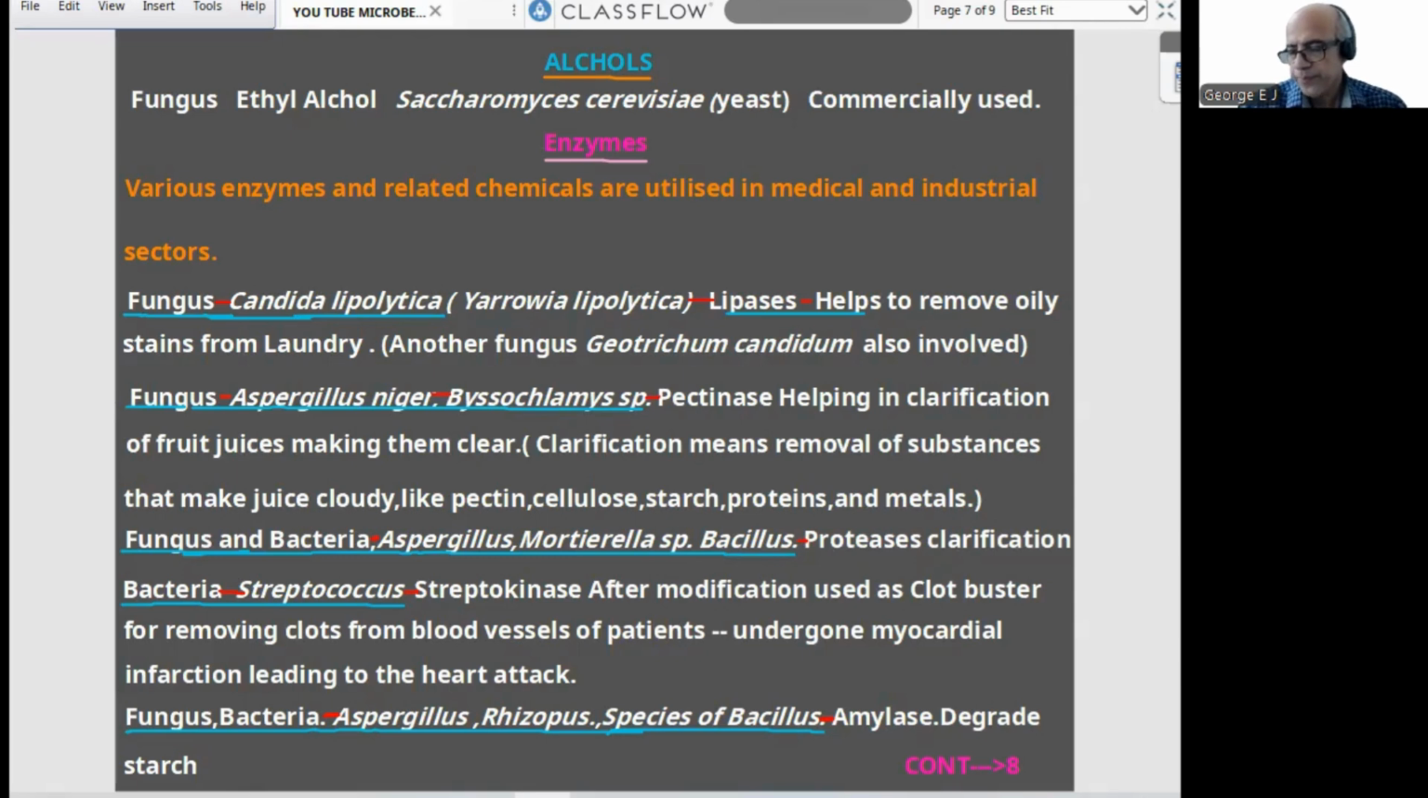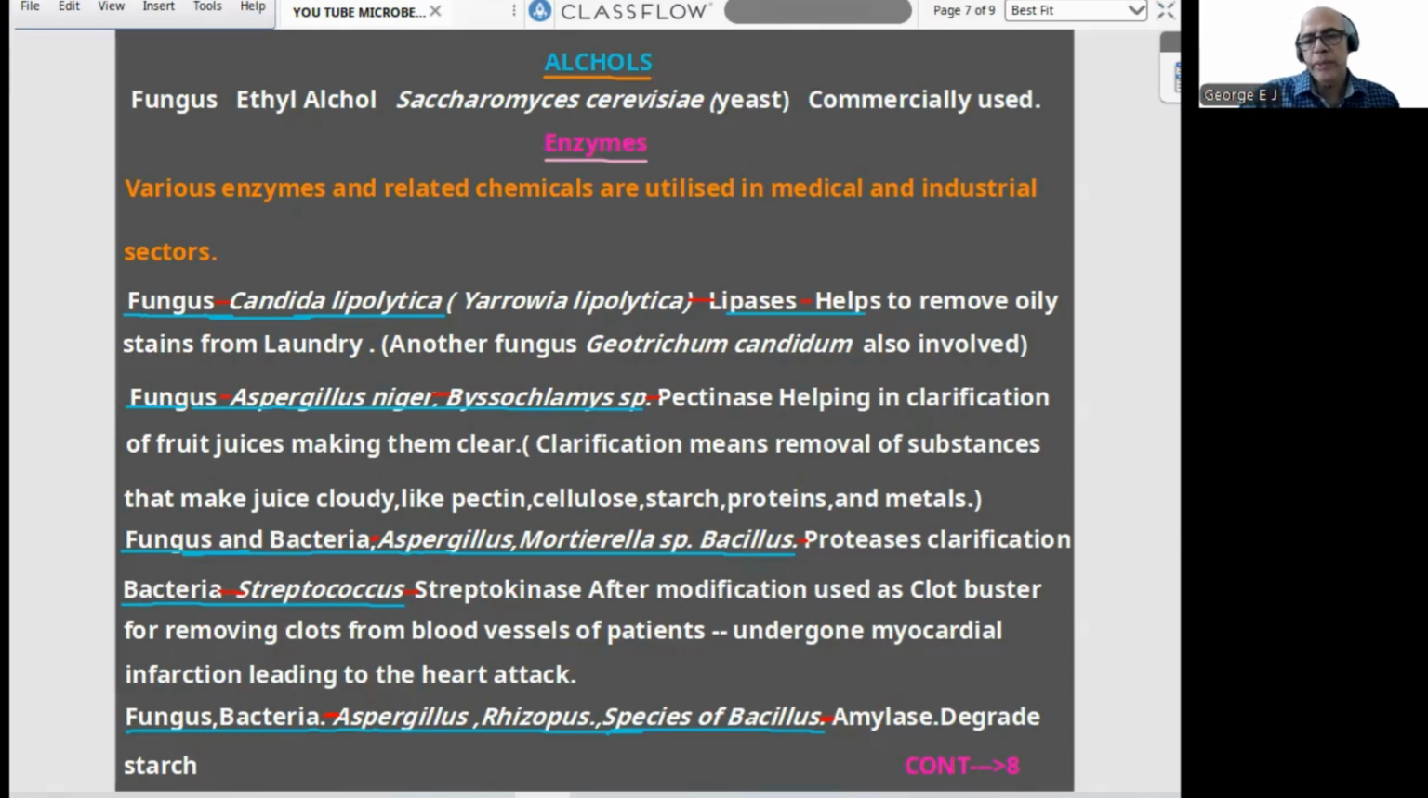One by one, starting with the first item, fungus. The name of the fungus is Candida lipolytica, another name being Yarrowia lipolytica. It produces the enzyme lipases, lipid digesting, that is how the term arises. It helps to remove oily stains from laundry. Another fungus, Geotrichum candidum, can also be utilized. Next is the fungus Aspergillus niger, similarly Byssochlamys species, connected with pectinase, helping in a process called clarification of fruit juices, making them clear.